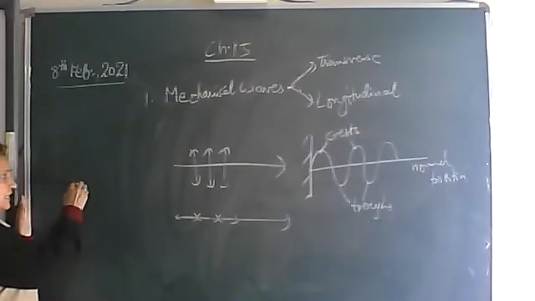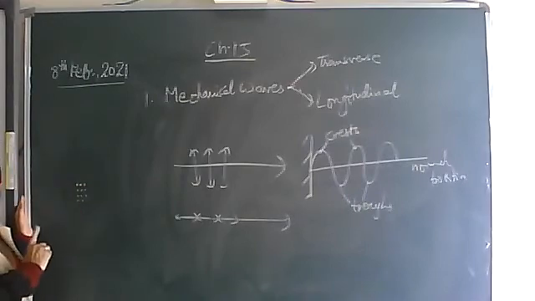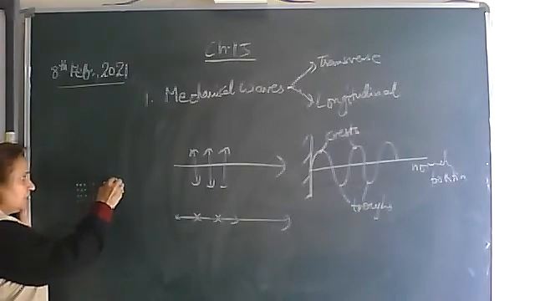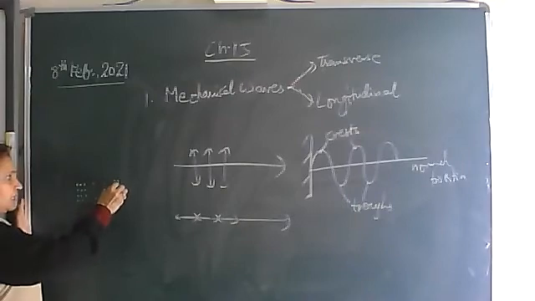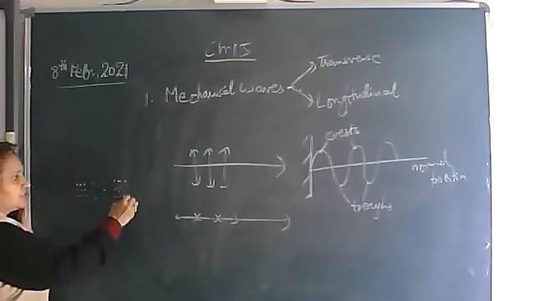Okay, so what happens? Like the sound wave, when it is traveling in air, the particles of air come very, very close to each other. So the density becomes higher. And in the next region, the particles of the air will be far apart from each other. That is, the density becomes lower. So this region is the rarefaction. So alternately, these compressions and rarefactions are formed.